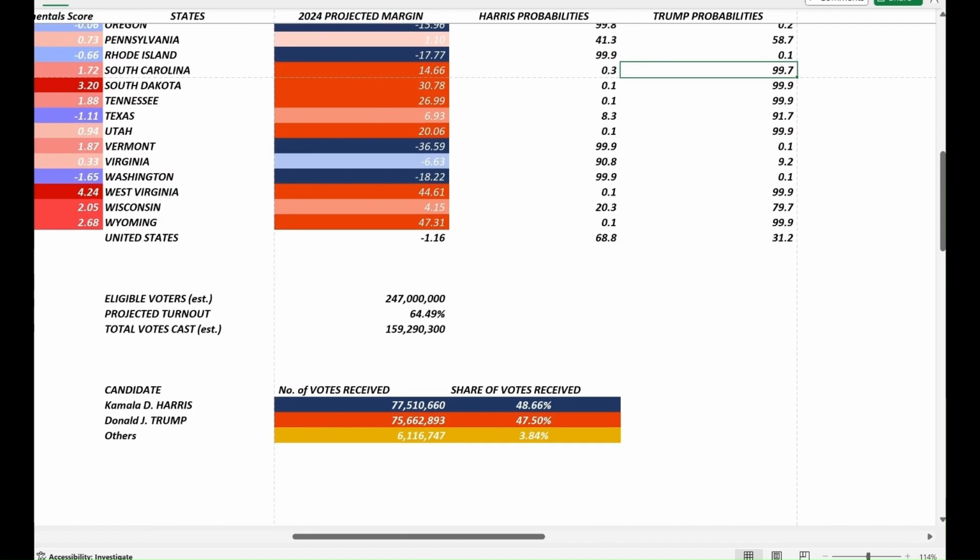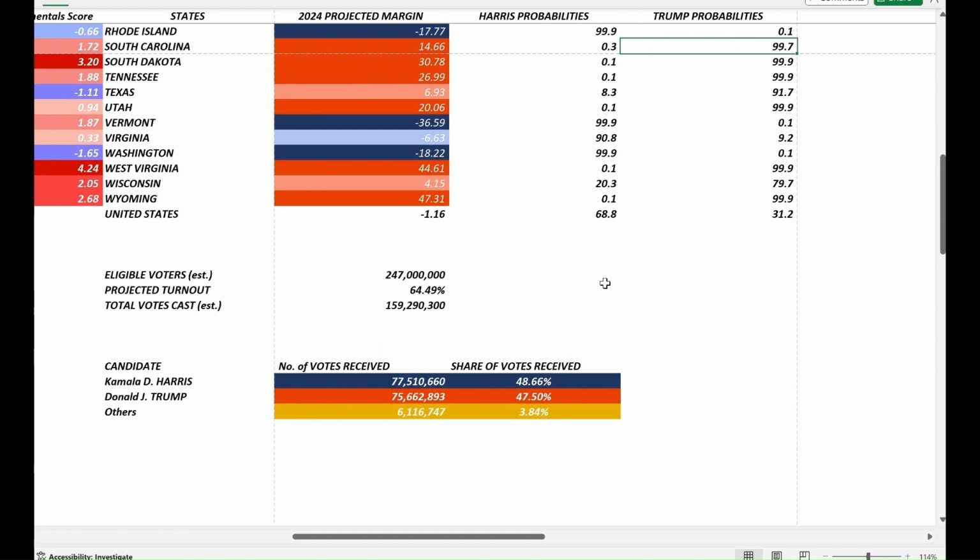So right now, our model projects that Vice President Kamala Harris has a 68.8% chance of winning the popular vote, and Donald Trump, of course, a 31.2% chance. This means that in the probability distribution that yields those results, the mean value is Harris plus 1.16. So it means that the expected value, the most likely value, and the projected popular vote margin here is Harris plus 1.16. Of course the model accounts for the projected turnout as well.